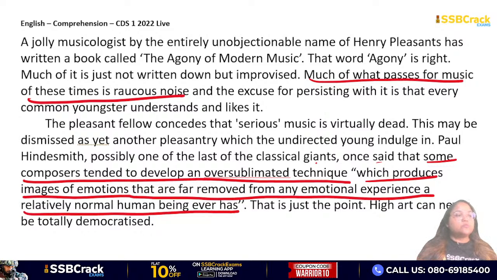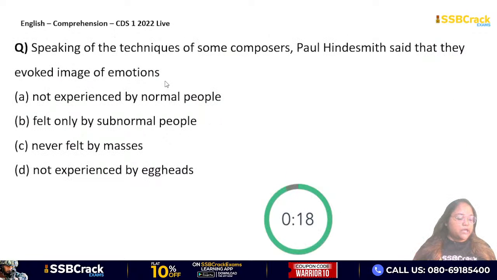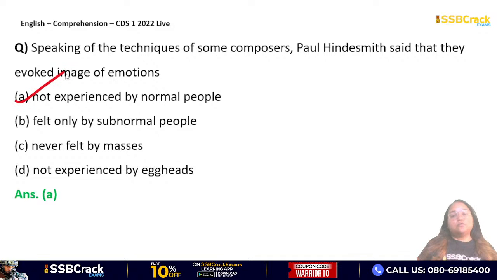इसका मतलब एक normal human being वो सारे emotions को feel नहीं कर सकते जो ये over sublimated टेक्निक में ये कुछ composers प्रोजेक्ट करने की कोशिश करते हैं. तो यहाँ पे क्या होगा फिर? Paul Hindemith said that they evoked images of emotions which are not experienced by normal people, जो normal human beings experience नहीं किए हैं. वैसे कुछ emotions के बारे में ये composers बात करते हैं जो normal people experience नहीं कर सकते. That is what the over sublimated technique that he was talking, right? So option A will be your correct answer. Clear, everyone?